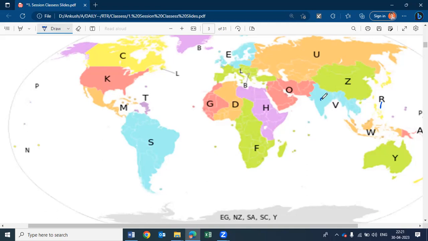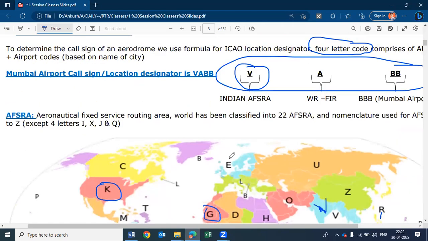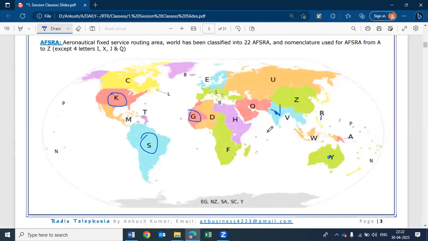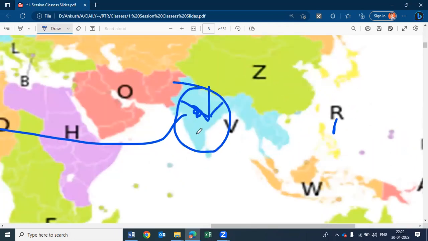ICAO has set a mapping of the world through the aeronautical fixed services routing area. In India, a fixed station was made for the route servicing. Similarly, all the countries and groups of countries set a fixed station which will determine how they will manage international routes as well as domestic routes. Okay?